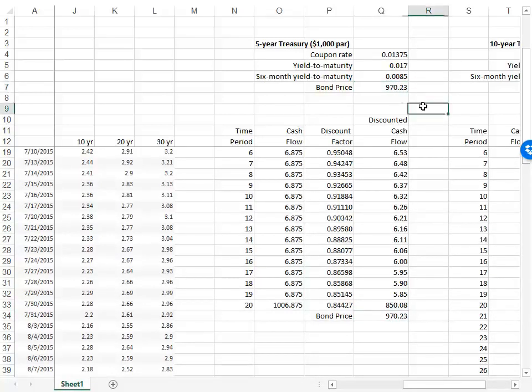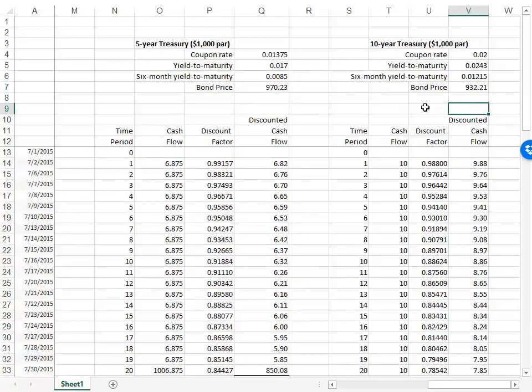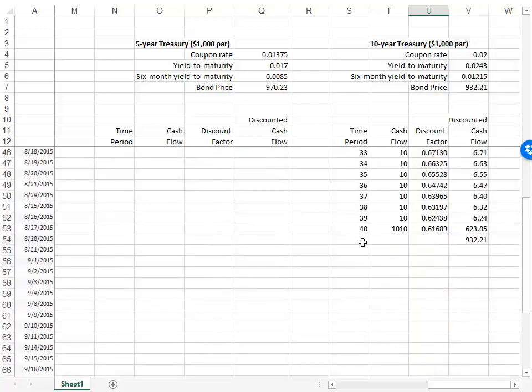I've done the same thing over here for a 10-year Treasury. Same basic setup, $1,000 par. You can put in a coupon rate, which determines the cash flows, and yield to maturity. We also calculate a bond price. Since this is a 10-year Treasury, there will be 40 periods. Here is the sum of those discounted cash flows, which then gives us the bond price.